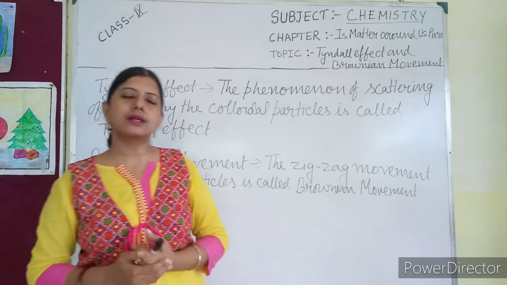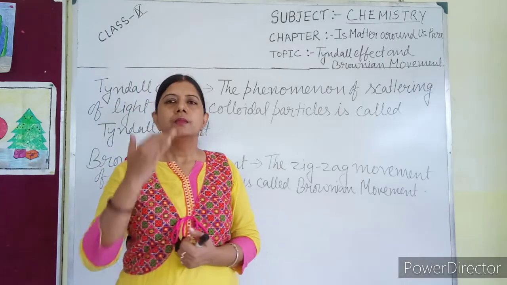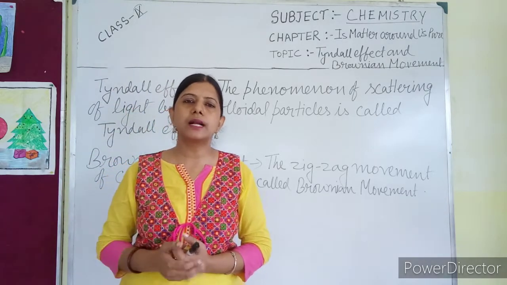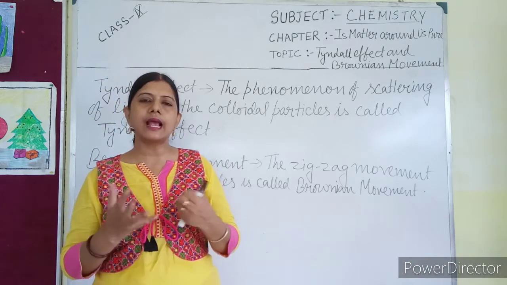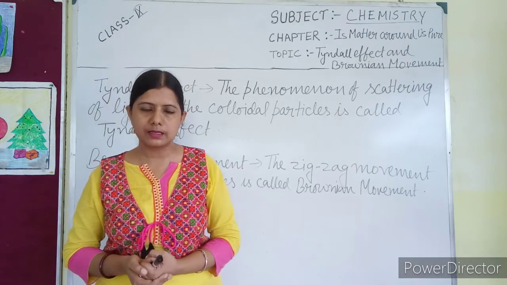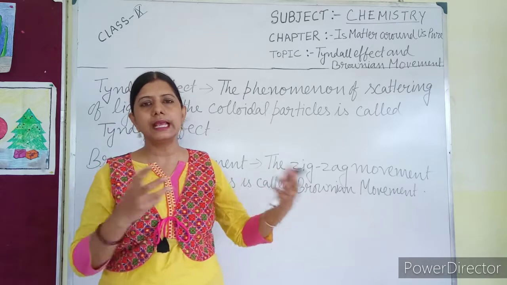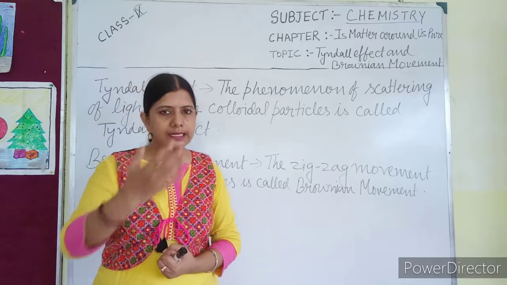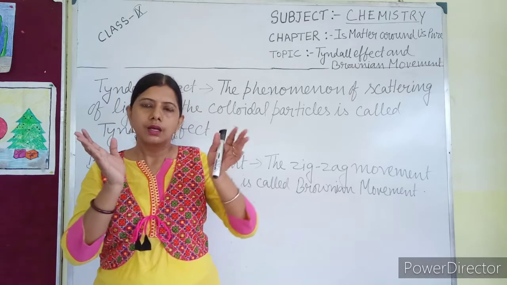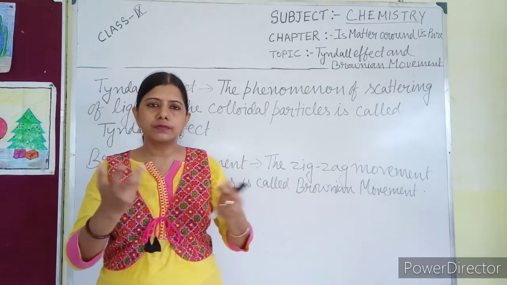So in the dense forest, what was happening? Below the canopy, dust particles are there. Dust particles present in the air act as colloidal particles. Light rays from the sun are coming through some holes in the leaves.